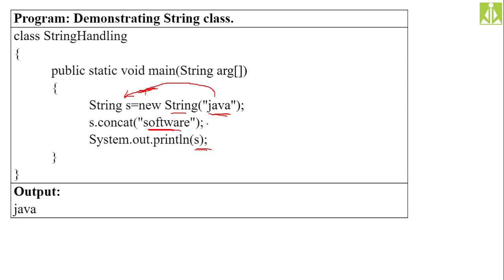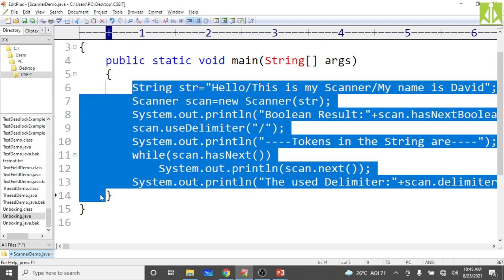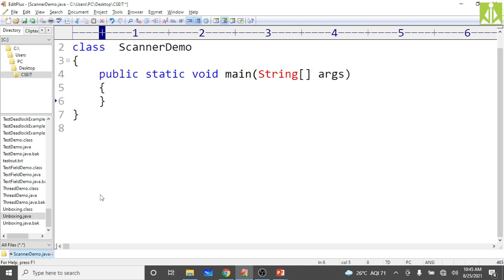Whatever modification or concatenation you have done at this point is completely not possible, because your string class object is immutable. So it will not change its behavior. Come down and add that content here. I'm taking the class name ScannerDemo because I don't want to change my program name, but we are performing a different operation.